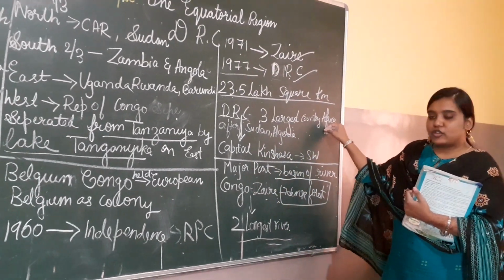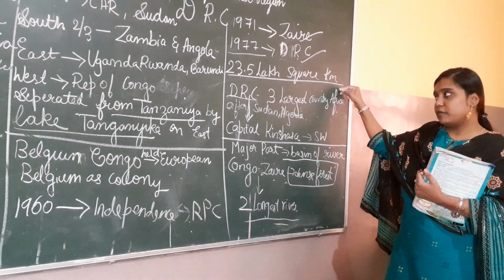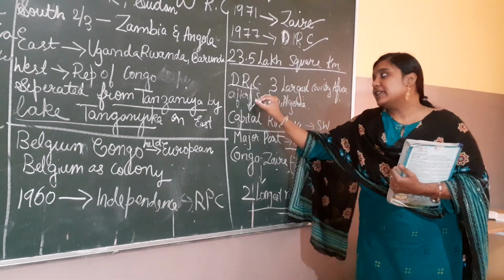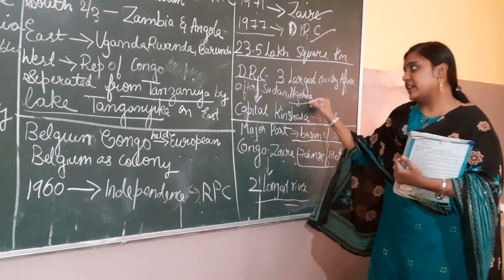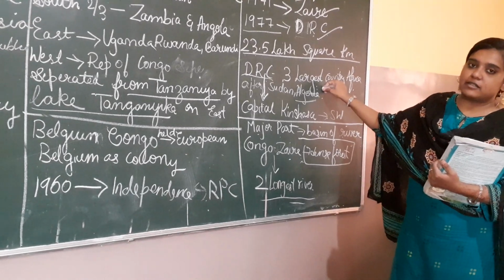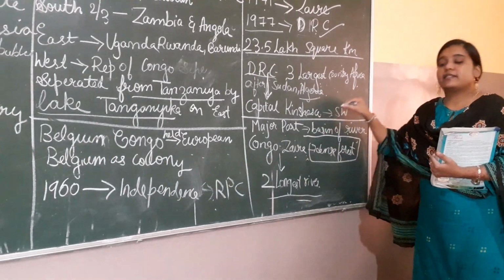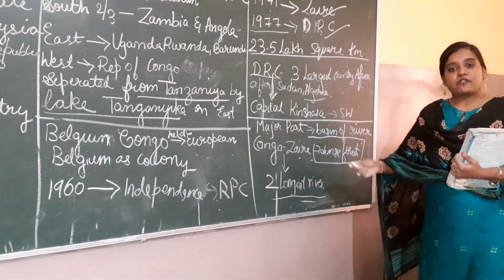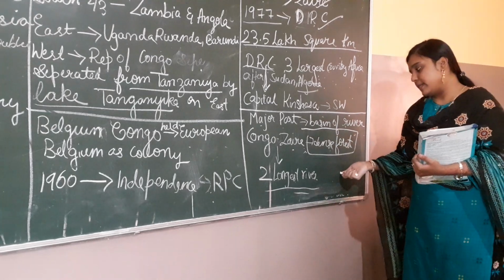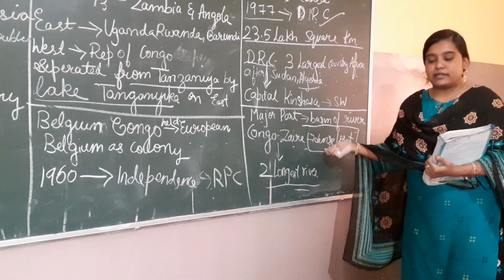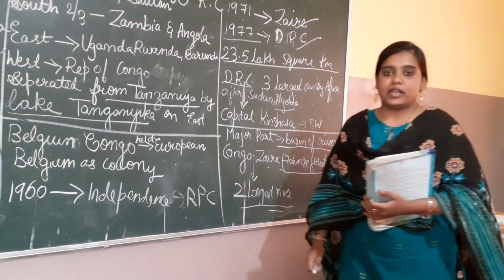The land area is 23.5 lakh square kilometers. And DRC is the third largest country in Africa. First is Sudan, second is Algeria. Then third comes DRC, that is, the Democratic Republic of Congo. Its capital is Kinshasa, which is in the southwest. There is a major part of the basin over there because the river Congo flows there, surrounded by thick, dense forest. And the river Congo is the second largest river in Africa.